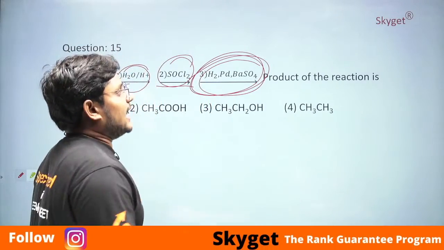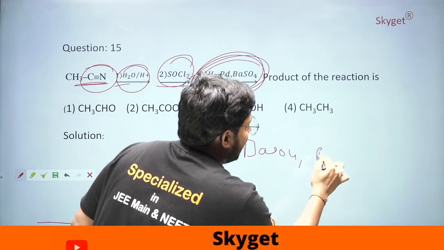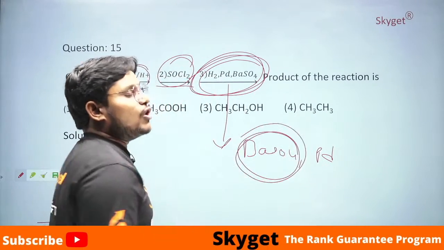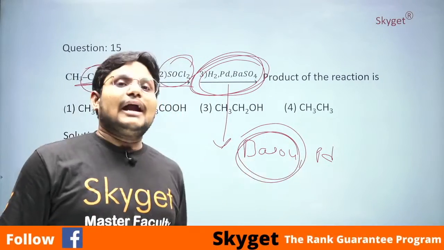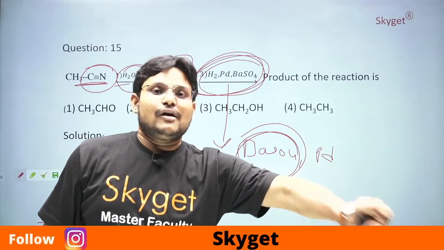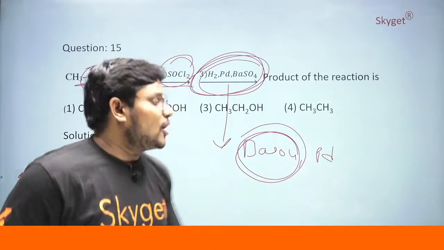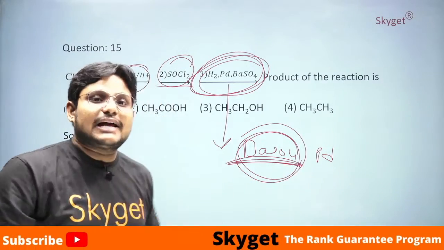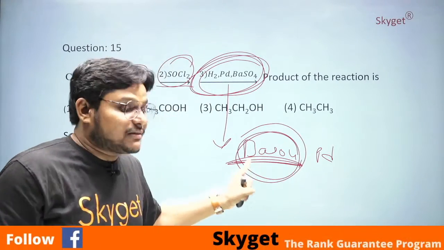In the Rosenmund reaction, there is one important component, that is BaSO4 with palladium, and this BaSO4 is used as a poisoning agent on palladium. Why? Because palladium is a highly reducing catalyst. If you do not stop it, it will convert to alcohol. So BaSO4 is used as a poisoning agent in the Rosenmund reaction. This is very, very important.